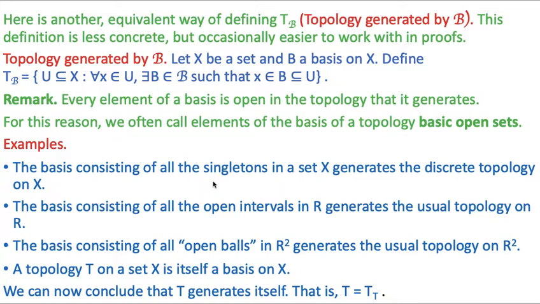Here again we have some examples. The basis consisting of all the singleton sets in a set X generates the discrete topology on X, which we have also seen in the previous slide. The basis consisting of all the open intervals in R generates the usual topology on R. The basis consisting of all open balls in R squared generates the usual topology on R squared. A topology T on a set X is itself a basis on X. So we can now conclude that T generates itself. That is, T is equal to T_T.